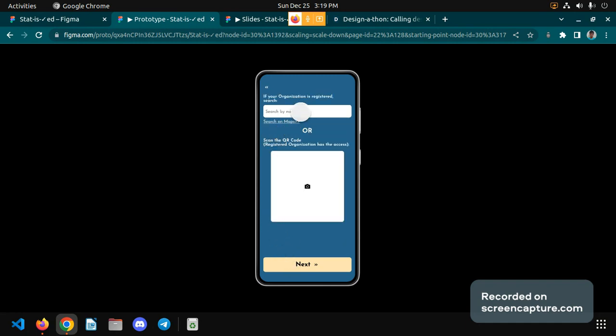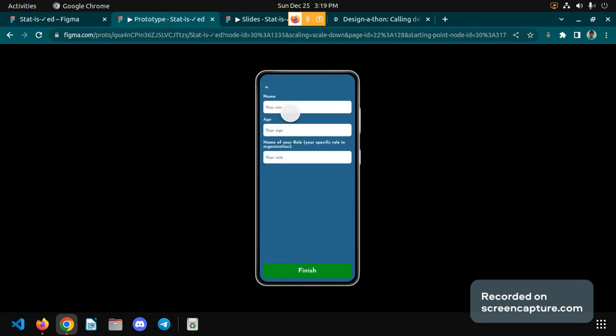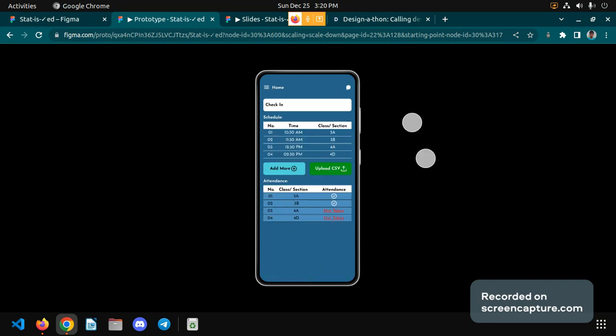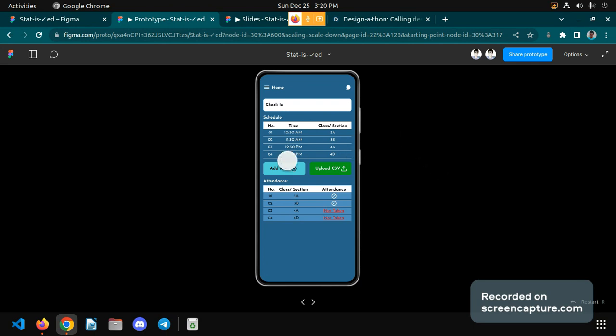So I have to search the organization name or scan the QR code, which will be available from the organization itself. Then I will be giving my name, my age, and my specific role in that organization, and then I can use this app. After using this app for a few days, this will be my default homepage,